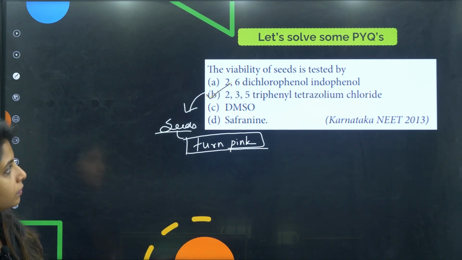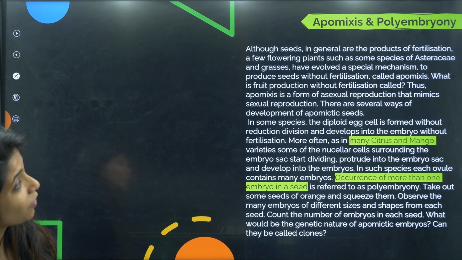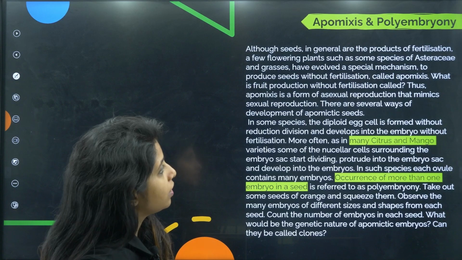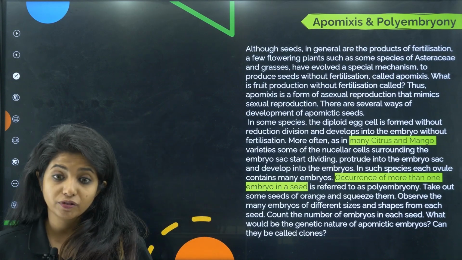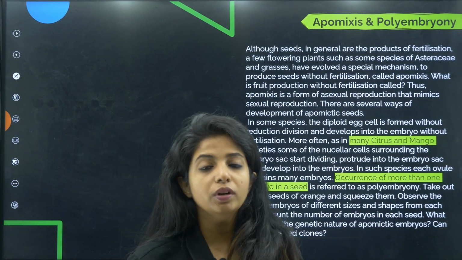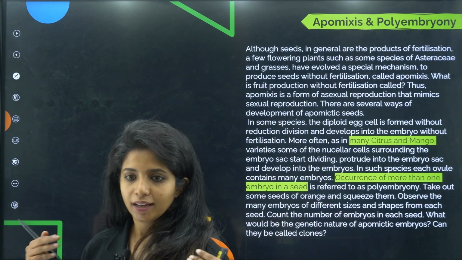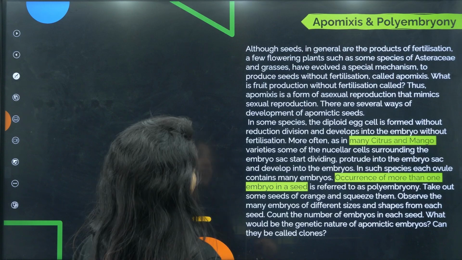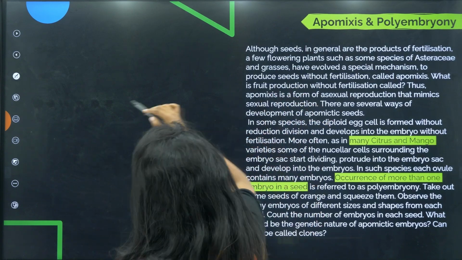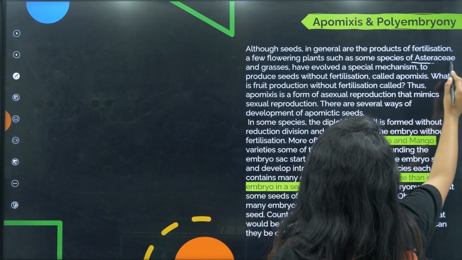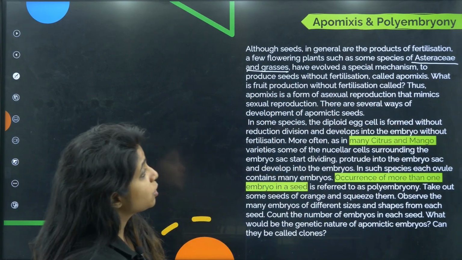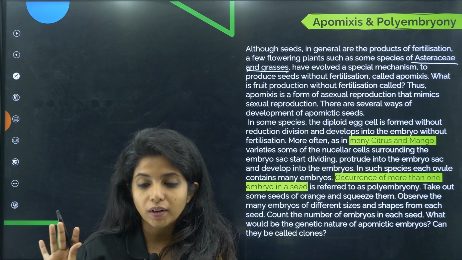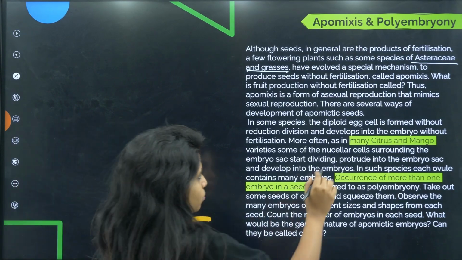Going ahead, we are going to talk about apomixis and polyembryony. Let's start. All those seeds in general are products of fertilization. So we have studied that only if fertilization happens can we get a seed. Agree? I told you that. Now what happens? A few flowering plants, such as some species of Asteraceae and grasses, have evolved a special mechanism to produce seeds without fertilization. Now they are saying we can produce seeds without fertilization. We do not need your help, and this process is known as apomixis.